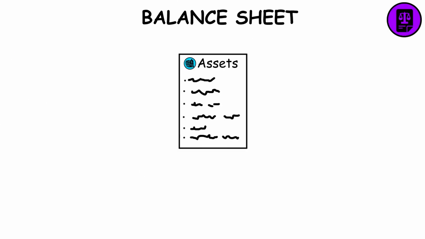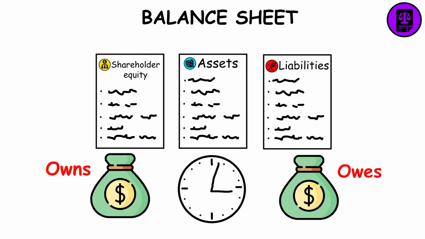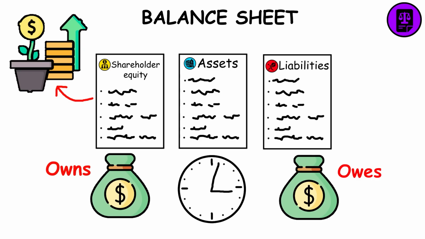Balance sheet. Financial statement that reports a company's assets, liabilities, and shareholder equity at a specific point in time. It provides a list of what a company owns and owes, as well as the amount invested by shareholders.